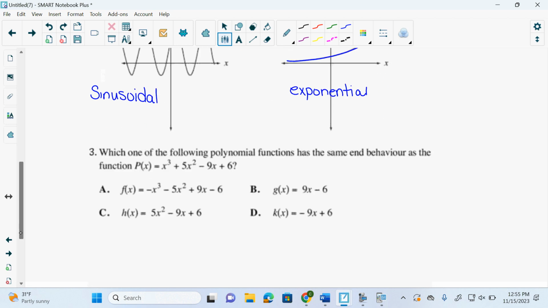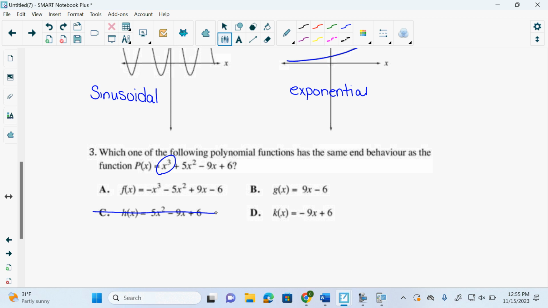Okay. Looking here. Which one of the following polynomials has the same end behavior as this? This is a cubic. That means it discos, correct? This is a quadratic. It doesn't disco. So we don't pick that one. Quadratics have arms up or arms down, right? Yay, arms up. That's all they have. So we have to deal with the other three.